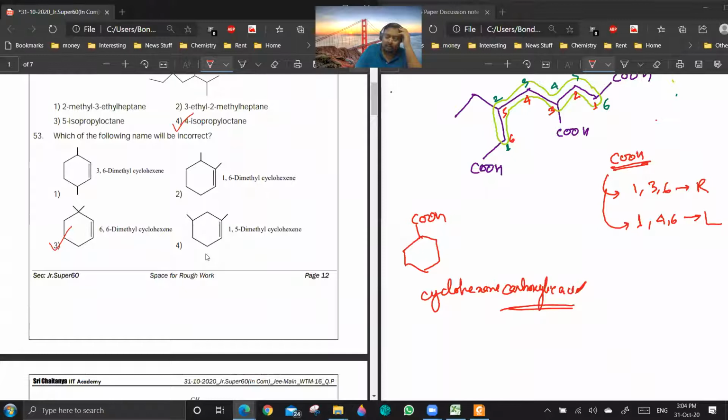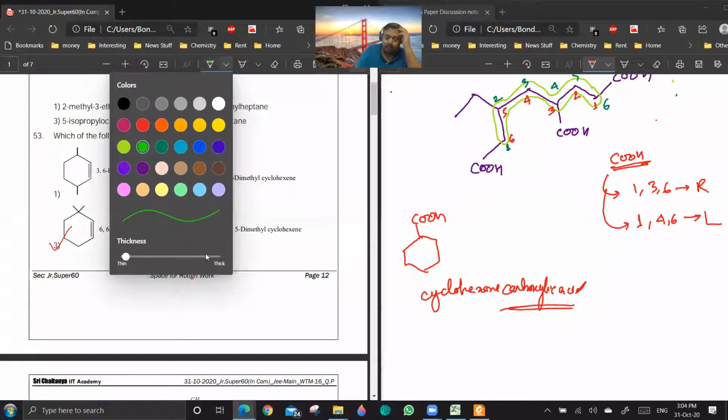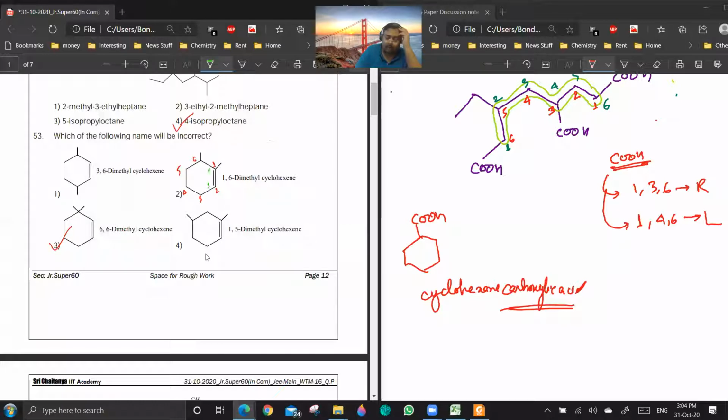Okay. So if you are starting the numbering from here, then double bond, 1, 2, 3, 4, 5, 6. And if you are starting the numbering from here, from this carbon point of view, the set of locants will be 5, 6. And from this point of view, it is 1, 6. So this is correct.